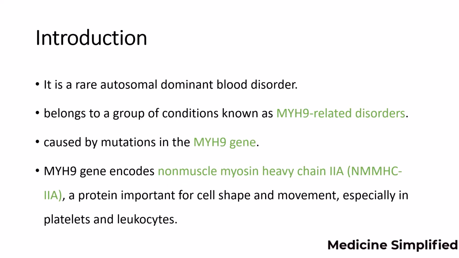May-Hegglin Anomaly is a rare autosomal dominant blood disorder. It belongs to a group of conditions known as MYH9 related disorders. It is caused by mutation in MYH9 gene. MYH9 gene encodes non-muscle myosin heavy chain 2A. It is a protein important for cell shape and movement, especially in platelets and leukocytes.